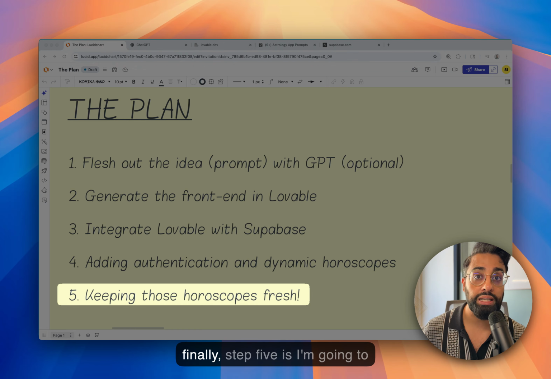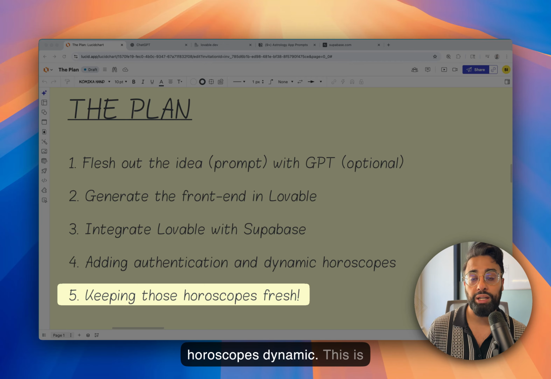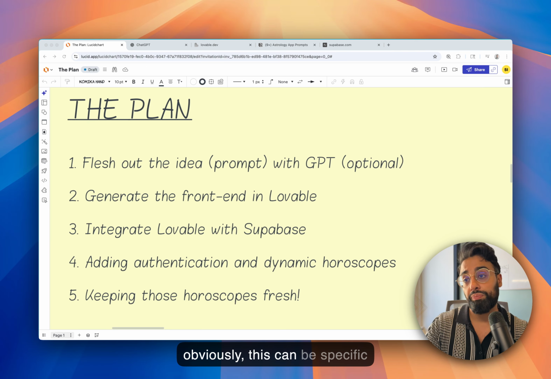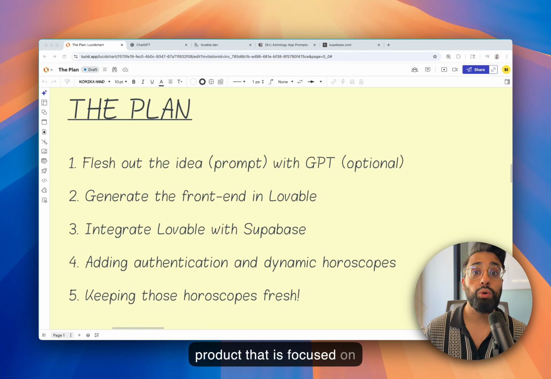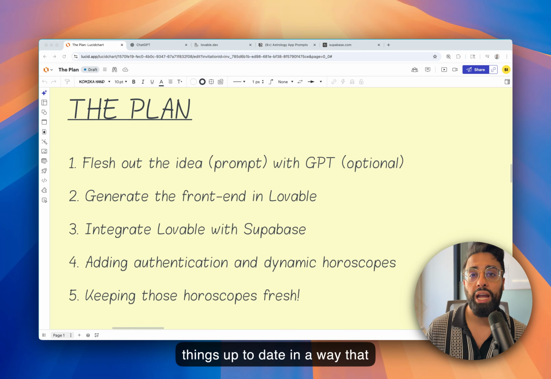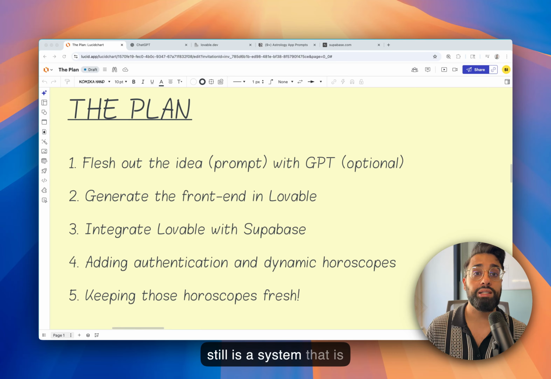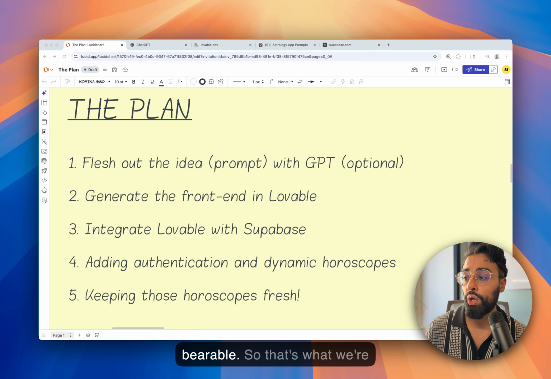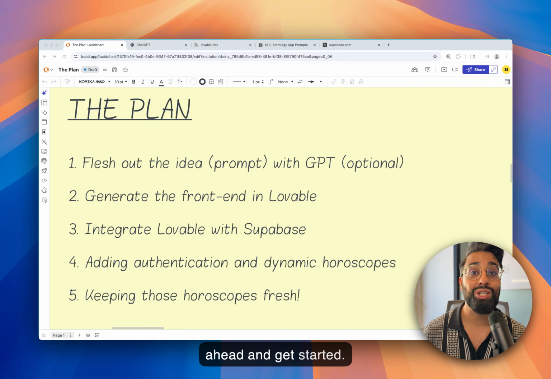And then finally, step 5 is I'm going to teach you how to keep these horoscopes dynamic. This can be specific to this, but it could really be general to anyone who has a product that is focused on content. How do we keep things up to date in a way that doesn't feel too automated, but still is a system that is bearable? So that's what we're going to do today. Let's go ahead and get started.